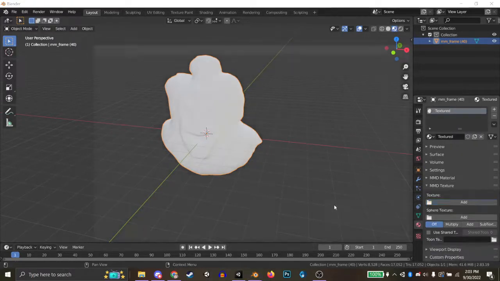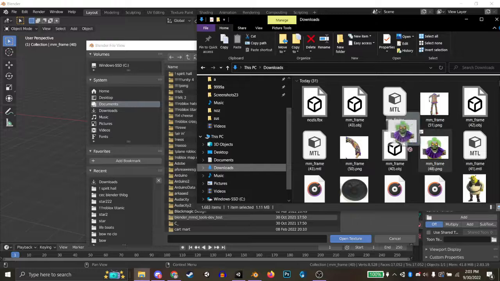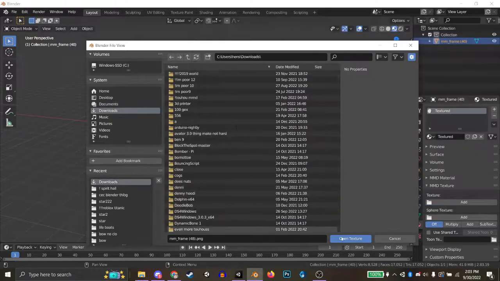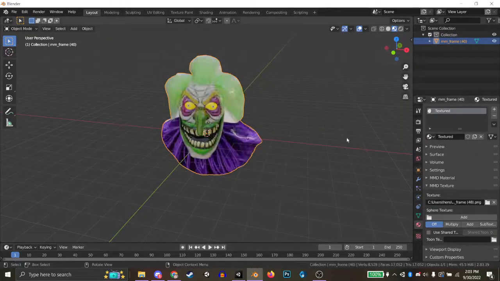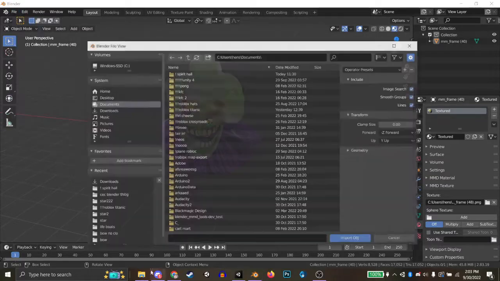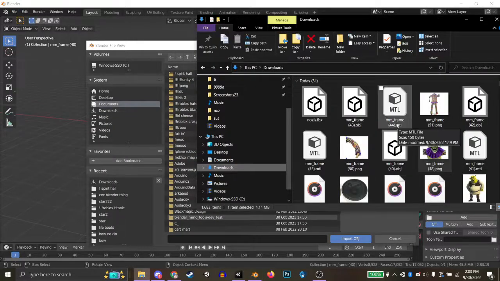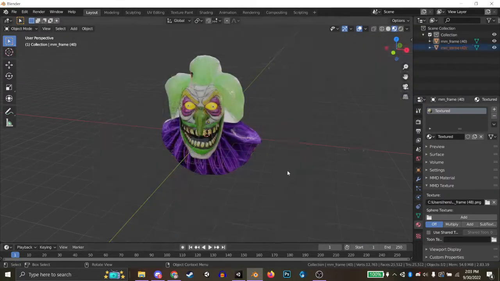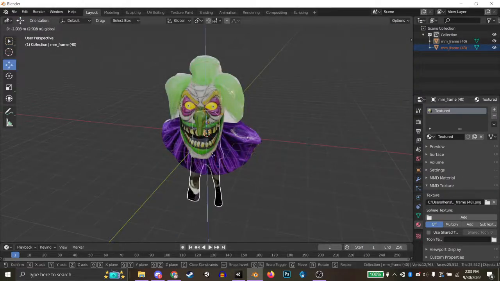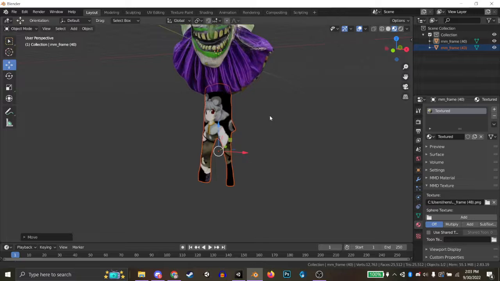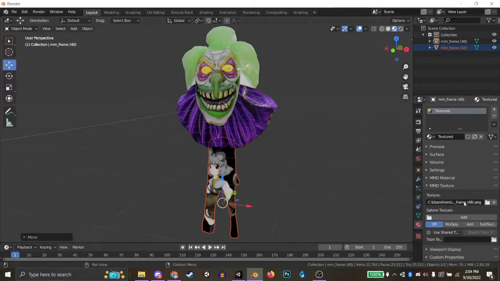I keep having to import the texture because Blender's too lazy to look right here to get the texture. I have to wait, and then I can't just drag the thing in here. I have to go select the right one, and then it's this one. But it never has the right material on it. Either it doesn't have the right material or it just puts the wrong freaking texture on it.